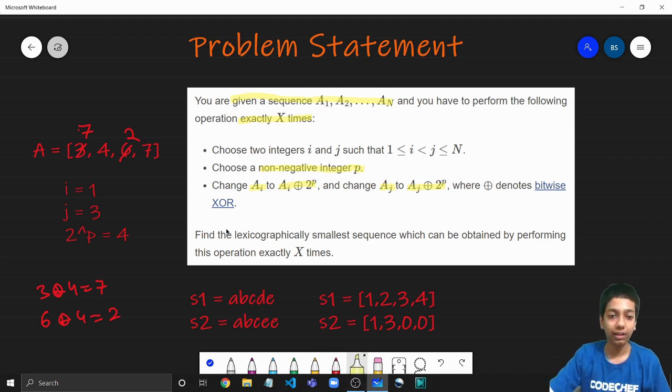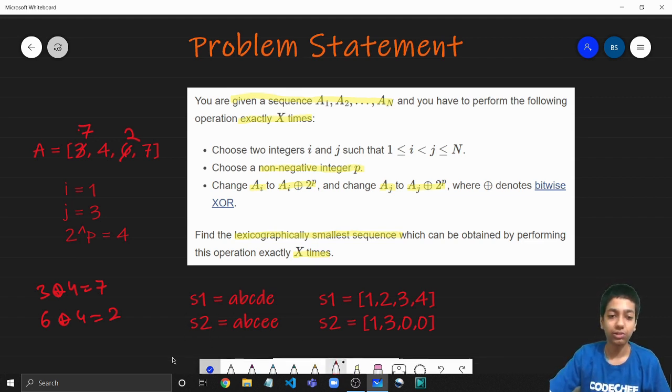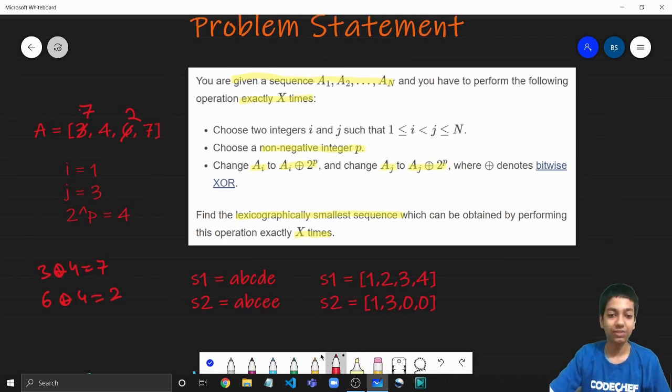And we need to find the lexicographically smallest sequence which can be obtained by performing this operation x times. Now what is the lexicographic ordering? It is exactly the same as the dictionary ordering. Here I have two words S1 and S2, let's say A, B, C, D, E and A, B, C, E, E. How do you say that this word or this word will come before the other in the dictionary?